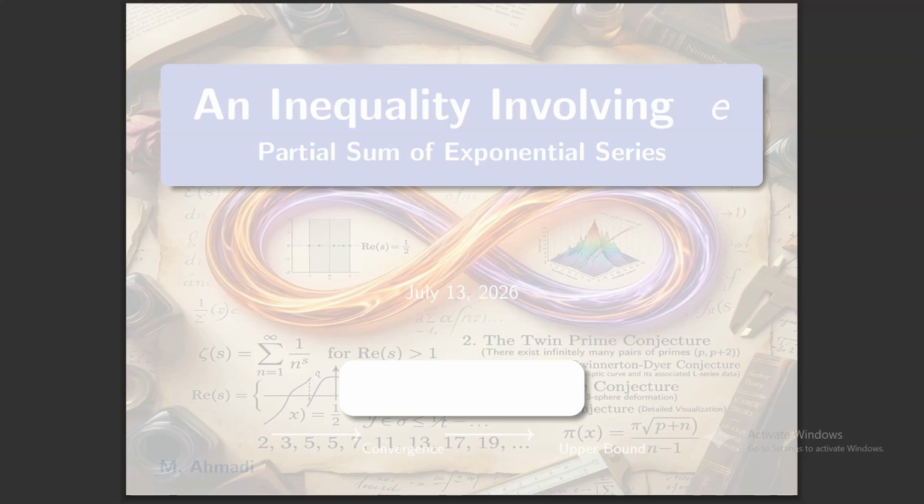Hello everyone. Today we are going to explore a beautiful inequality involving the exponential series. We'll prove that the partial sum of 1 plus 1 over 1 factorial plus 1 over 2 factorial plus ... plus 1 over n factorial is always less than 3, no matter how large n. This is a fundamental result that connects sequences, series, and numbers.